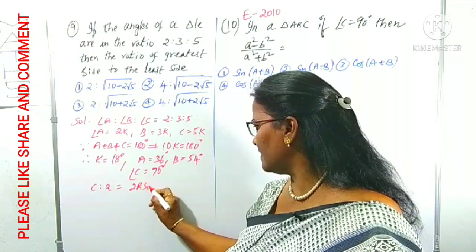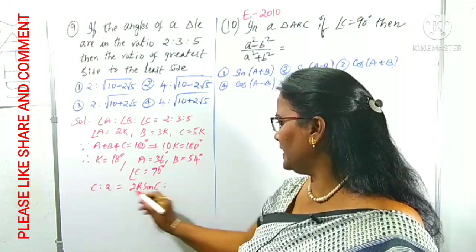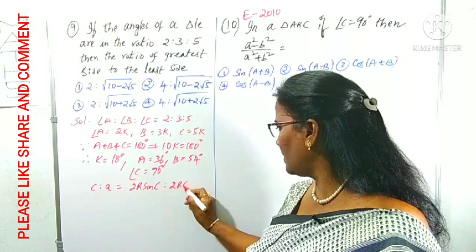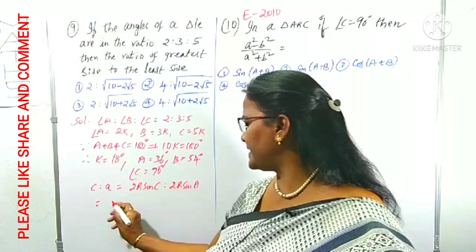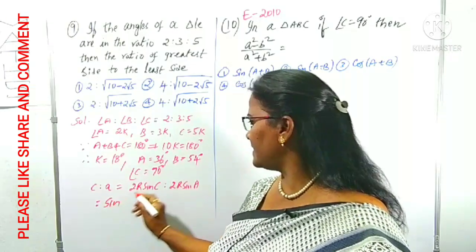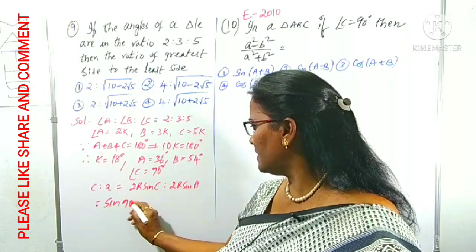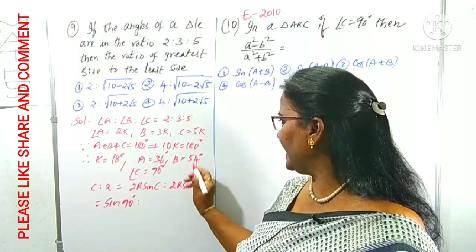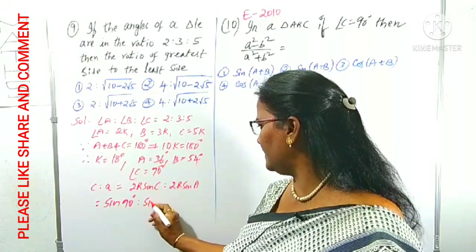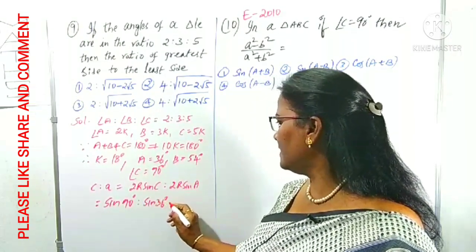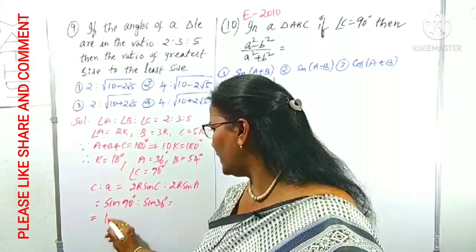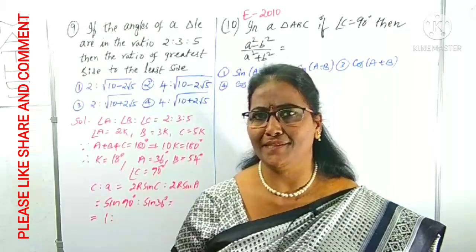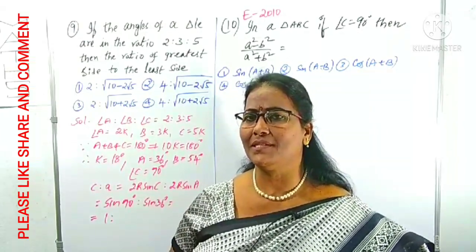Sine C towards sine A, the 2 are cancelled here and there. Sine C is how much here? 90 degrees, and sine A is 36 degrees, so sine 36, right? What is sine 90 value? Yes, sine 90 is 1, so 1 is to sine 36. Do you know sine 36?